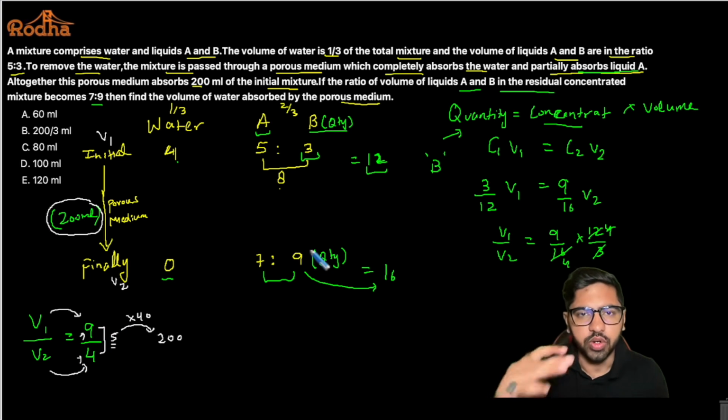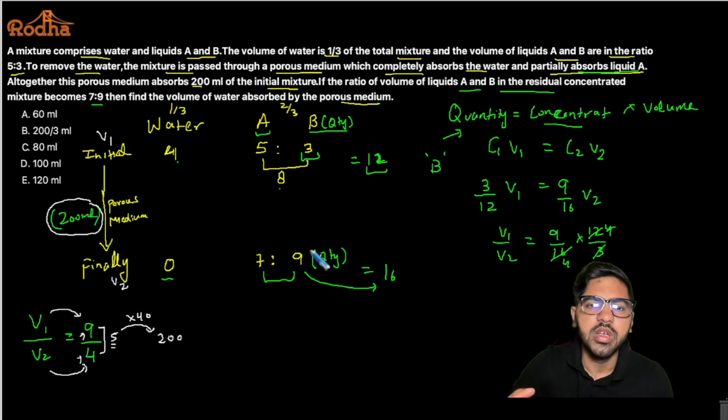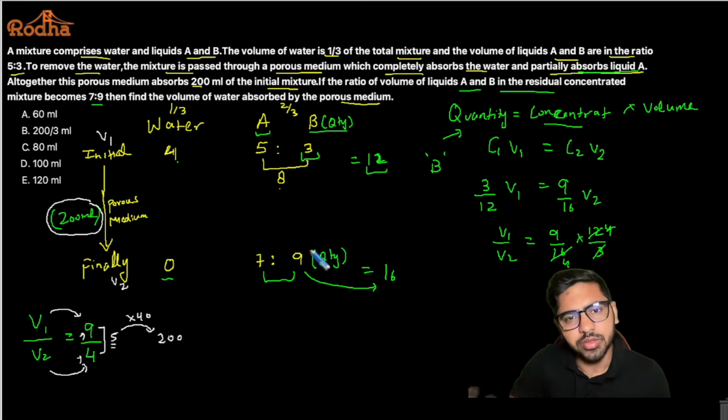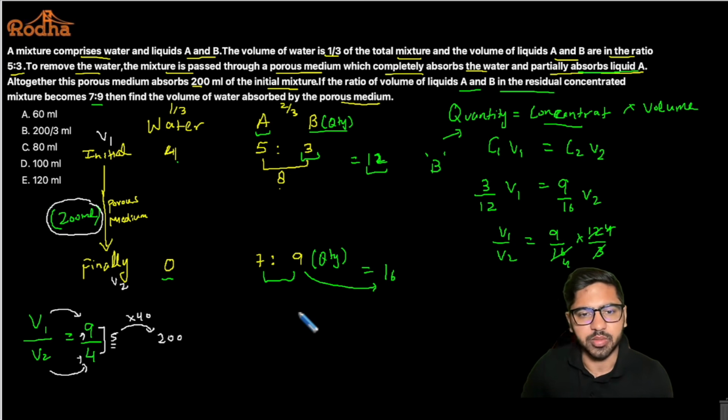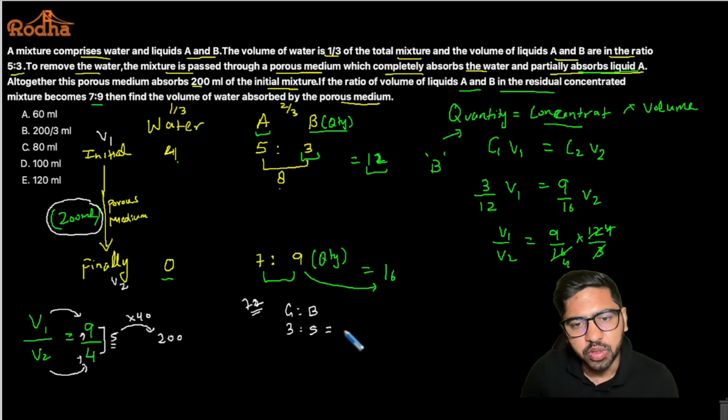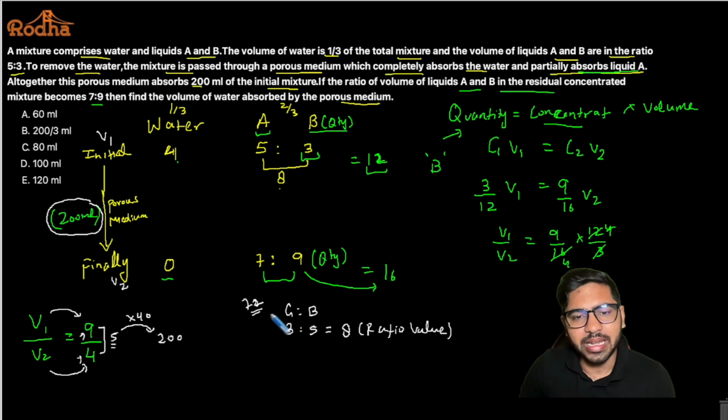Always remember, to go from a ratio value to an actual value, we need the help of a multiplying factor, and that multiplying factor remains the same throughout. For example, if I say the girls to boys ratio is 3:5, and total students are 72, and then I ask you how many girls and how many boys there are, you would say, in terms of ratio, total students are 8. This is the ratio value.